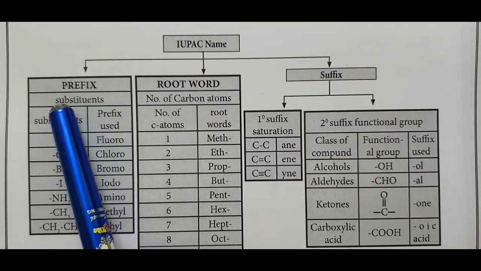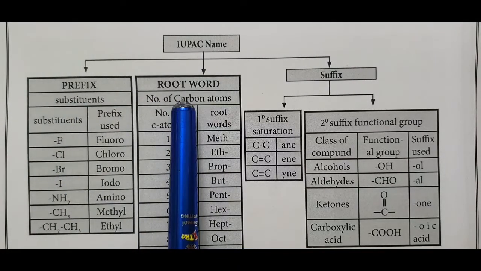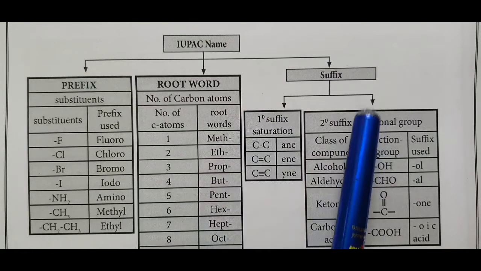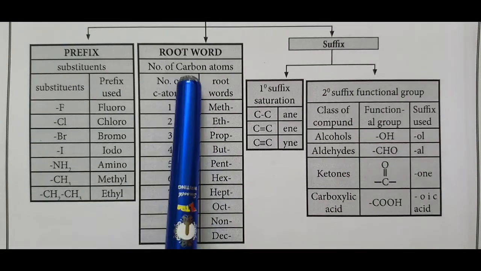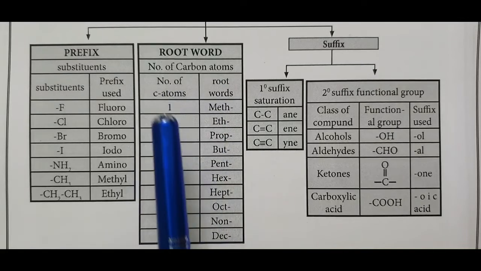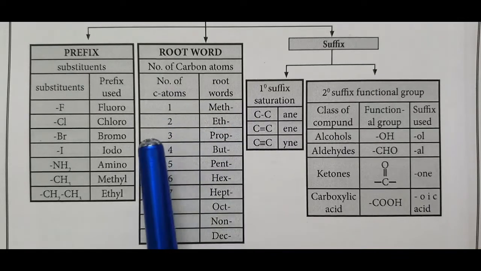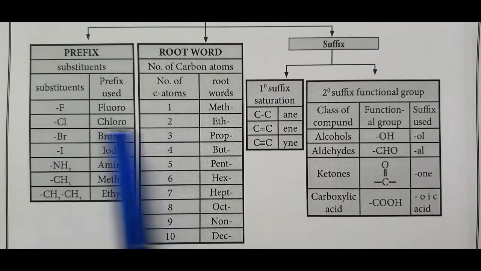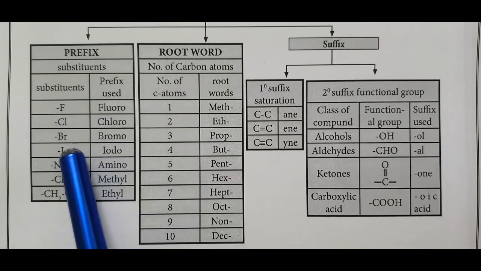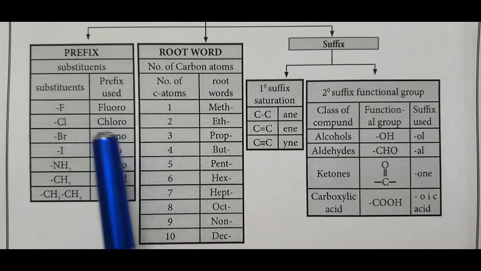First the prefix, then the root word, primary suffix and secondary suffix. First come to the root word. The root word is given according to the number of carbon atoms: 1 meth, 2 eth, 3 prop, 4 but, 5 pent, 6 hex, 7 hept, 8 oct, 9 non, 10 dec. Next, the prefix. Functional groups such as fluoro, chloro, bromo, iodo, amino, methyl, ethyl should be written before the root word.